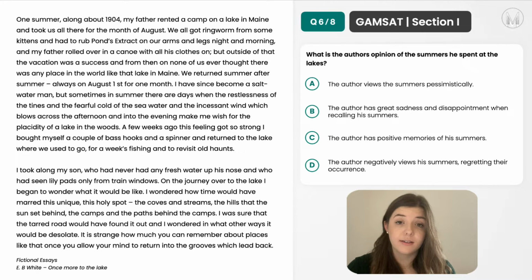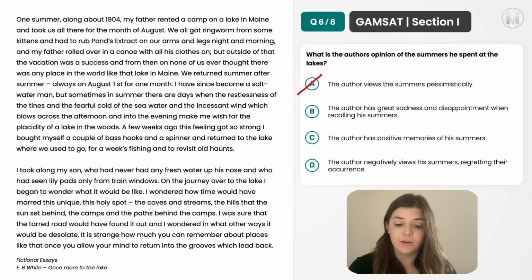So if we look to the answer options, A, the author views the summers pessimistically. So that's exactly the opposite of what we've just said. He's clearly had a good experience. So between saying that the vacation was a success and then we returned summer after summer, always on August 1st for 1 month, we definitely get the sense that he has quite good and positive feelings towards this lake and the summers he spent there. So we can rule out option A for certain.